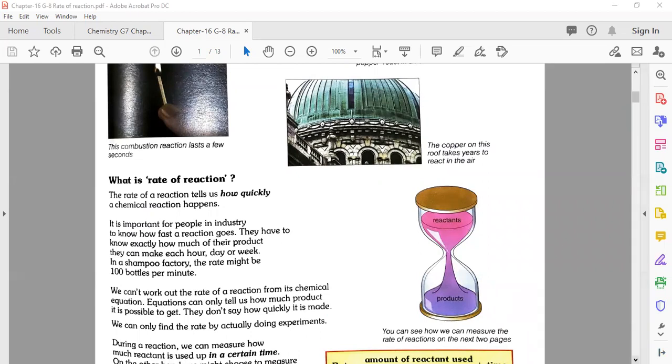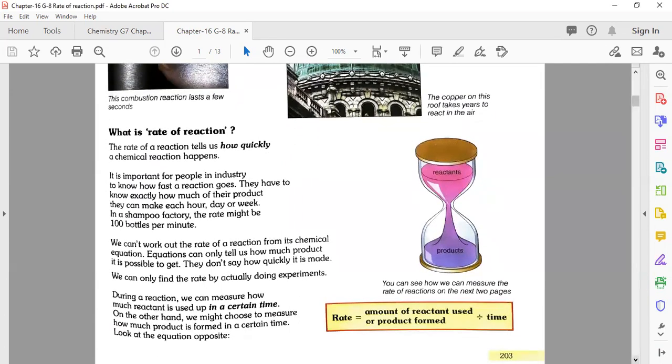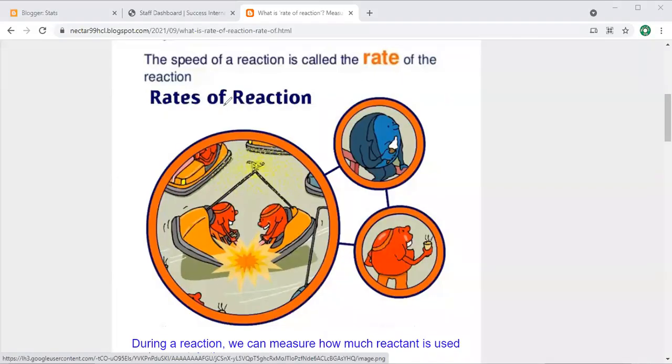Okay. Now, this thing, I hope you understand very well. We can only find the rate by doing experiments. So for the experiment, before we dive into it, please everyone come back to the link that I shared with you. For the students who just joined the meeting, please open this link. When you open the link, the window will pop up in front of you as I just shared with you.